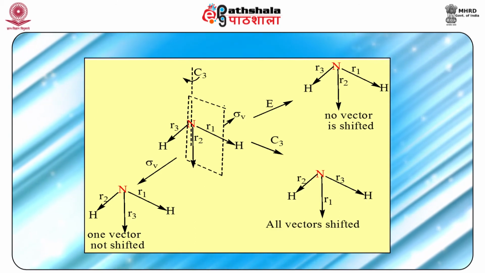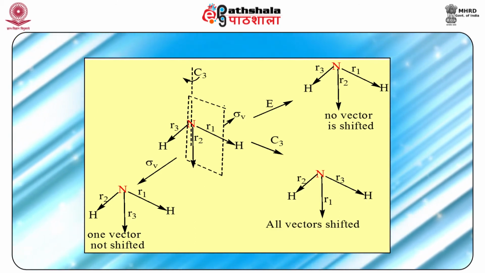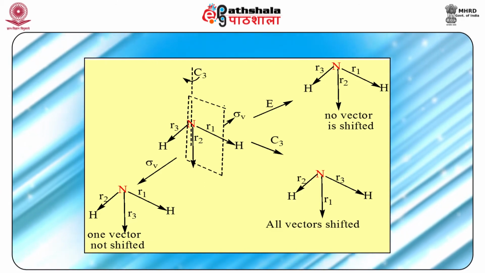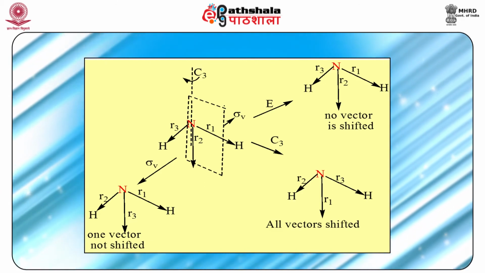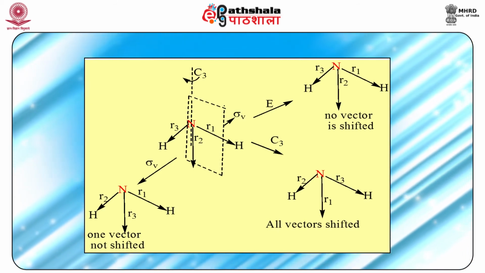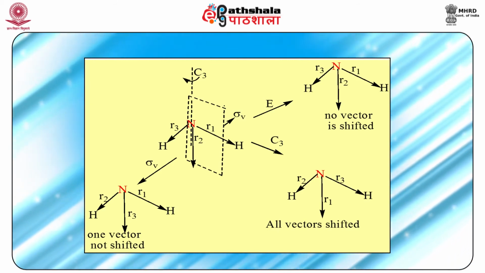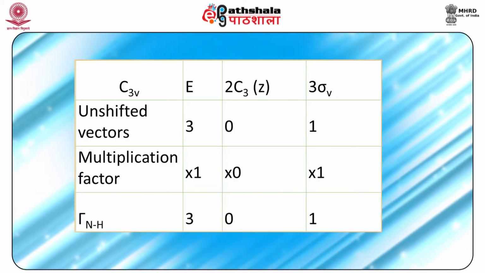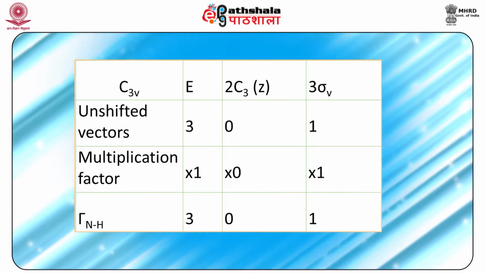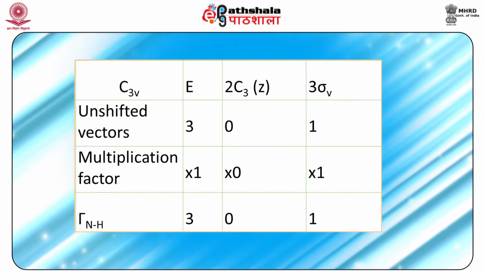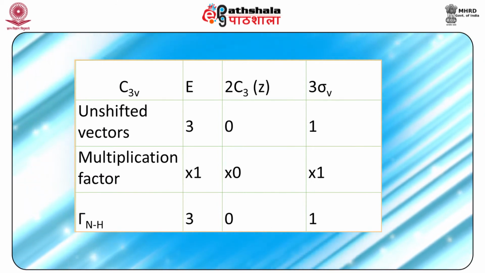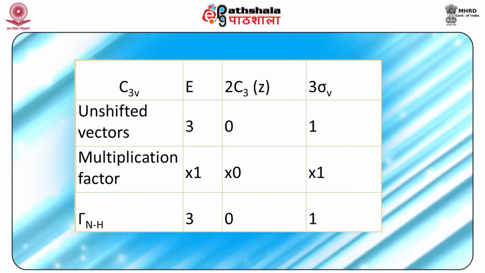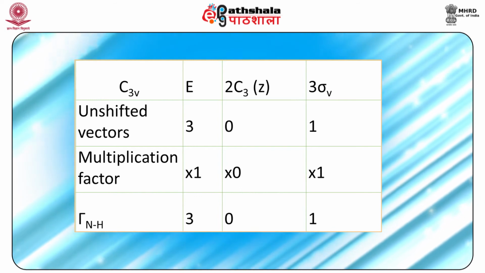Again making use of the general rule, a vector shifted contributes chi equal to 0, a vector not shifted contributes chi equal to +1, and a vector not shifted but with its direction changed contributes -1. Following this, we find the unshifted vectors under E is 3, under C3 is 0, and under sigma v is 1. So tau NH is 3 0 1.